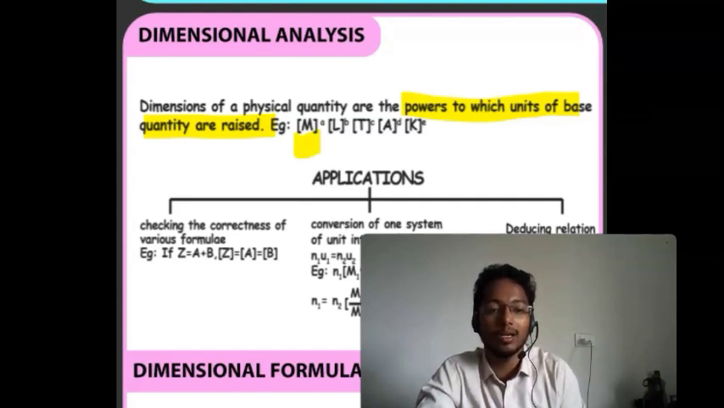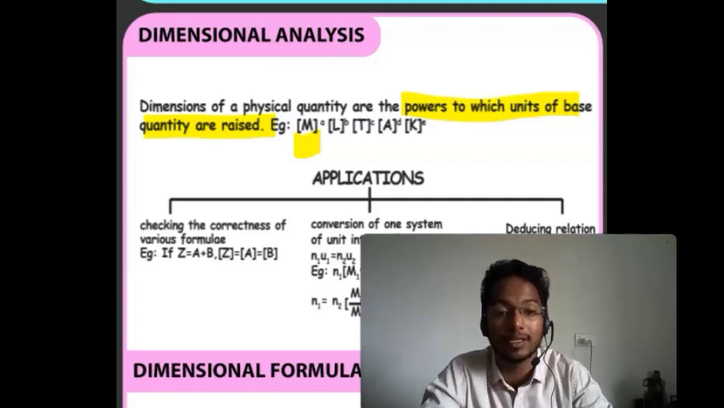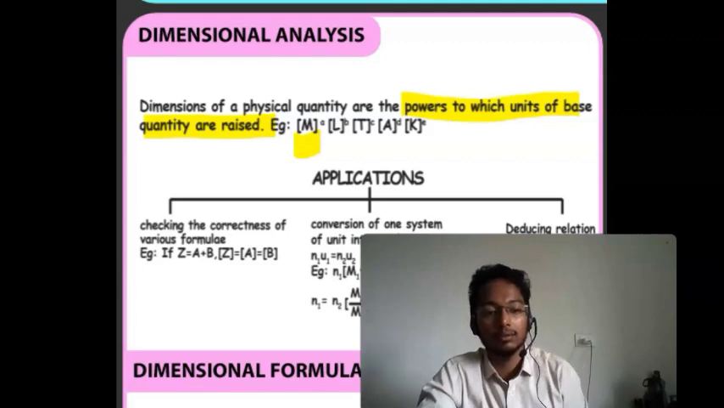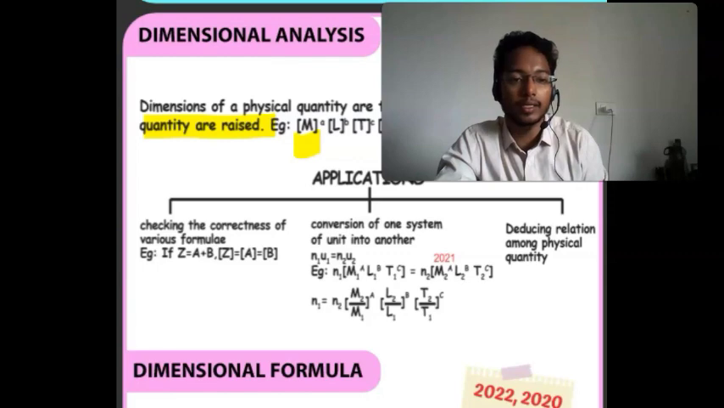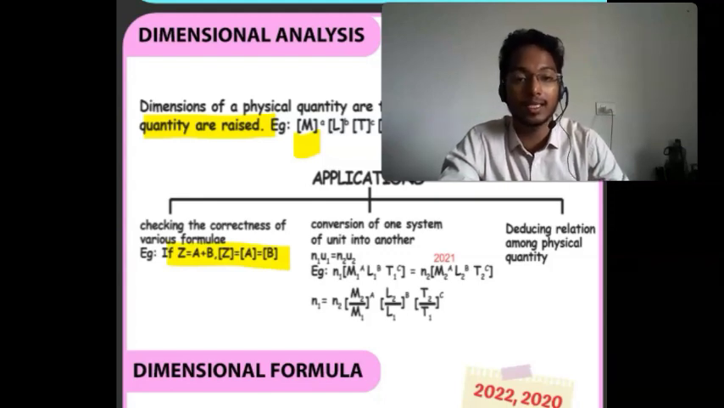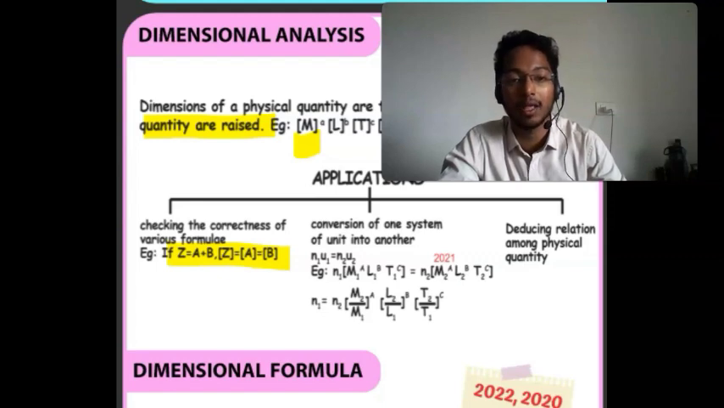How any quantity depends upon mass, length and time, and any of the 7 fundamental physical quantities, not other than that. We are taking only the fundamental quantities, not more than that. Then it has 3 uses, that is checking the correctness of various formulas. We know that if z is equals to a plus b, then z will have the same dimension as that of a, and also b will have the same dimension as that of a and z.